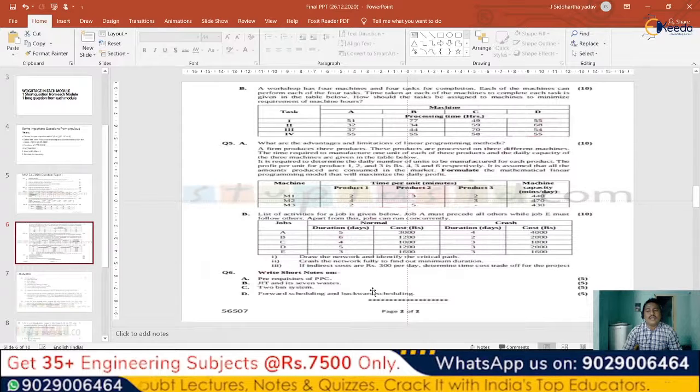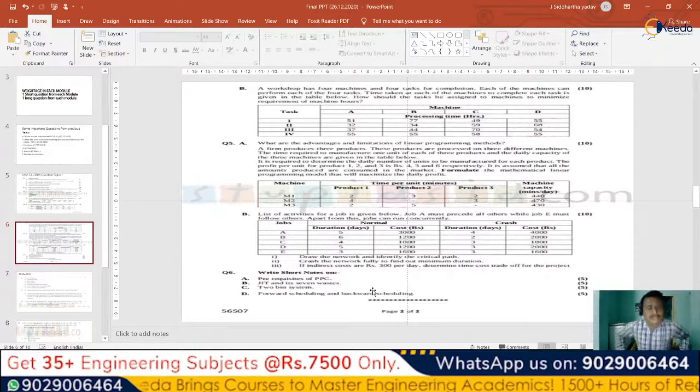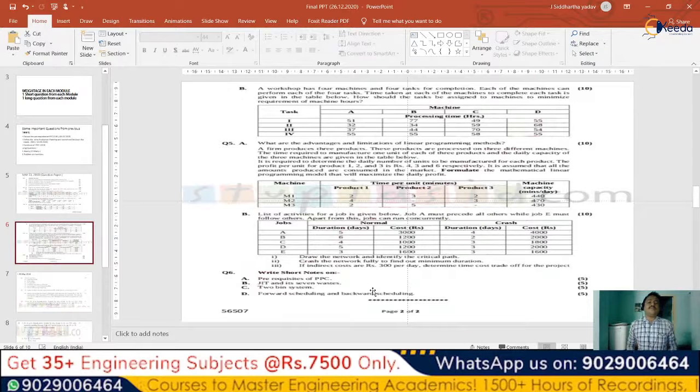And finally, the last question is this theory topic, which is again the prerequisites of PPC, for 5 marks. So definitely one question from the prerequisites of PPC or the functions of PPC, a 5 marks question, is definitely coming in any set of paper. Just in time and its 7 wastes, what is the 2 bin system, forward scheduling and backward scheduling. So all theory parts from all the modules are being included in question 6.